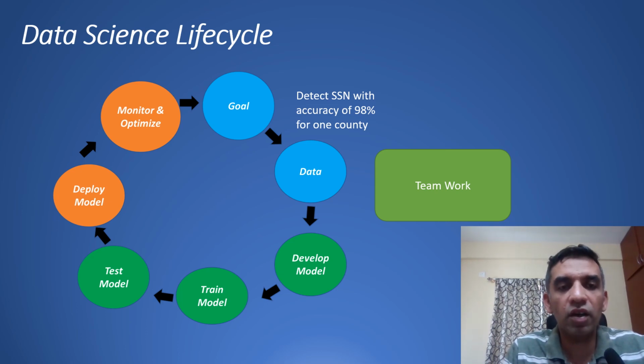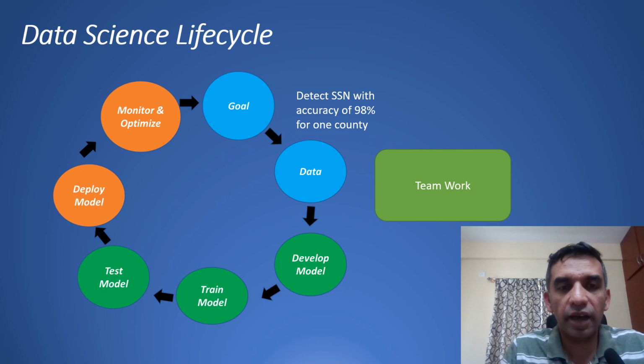We deployed the model, and we continuously monitored and optimized to see what kind of images it was missing. If it is missing, what tweaks do we need to do in our model to capture a social security number? What could be the next iteration of this project? It was developed for one county in the US. How about other counties? We slowly started adding counties one by one, because if there are variations between counties, then we obviously had to retune the model to take care of it. We also had parallel model deployment county-wise. For each county or a set of counties we had a model deployed, and for other counties we had other models deployed.